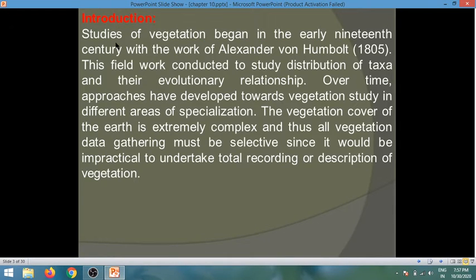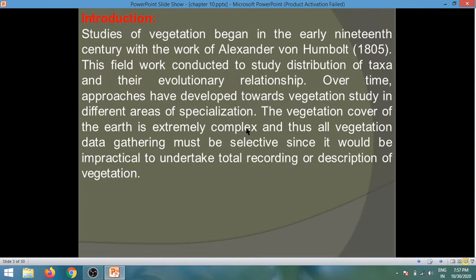Introduction. Studies of vegetation began in the early 19th century with the work of Alexander von Humboldt in 1805. This field work was conducted to study distribution of taxa and their evolutionary relationship. Over time, approaches have developed towards vegetation study in different areas of specialization.